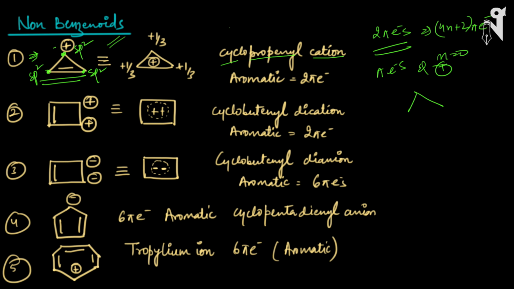Now let me draw it nicely. So this is my cyclic ring, and this is how the resonance will take place. This is the initial molecule. Now how will the change happen? This plus charge will try to form a pi bond here, so this pi bond will move over here or break heterolytically to create the negative charge on this carbon, and the resultant molecule will be this,